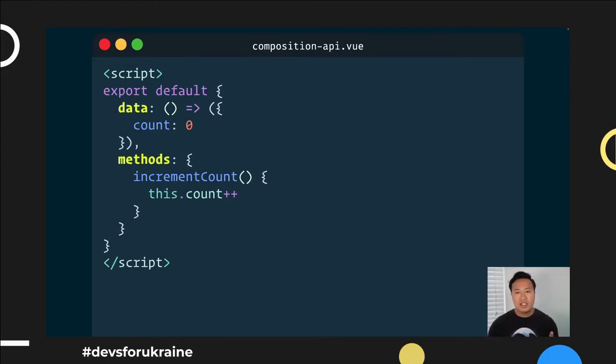If we pay attention here, you'll notice that there is this data and methods option, right? Data is basically a place for you to store all of your reactive data that Vue will track for you and make sure that it updates using its reactivity system. And then in the second one, you have your methods, which are functions that you can call within your component and that are connected with the rest of your component. The reason this is called the Options API is because what you're essentially doing is configuring an object with various options regarding how the component actually works.